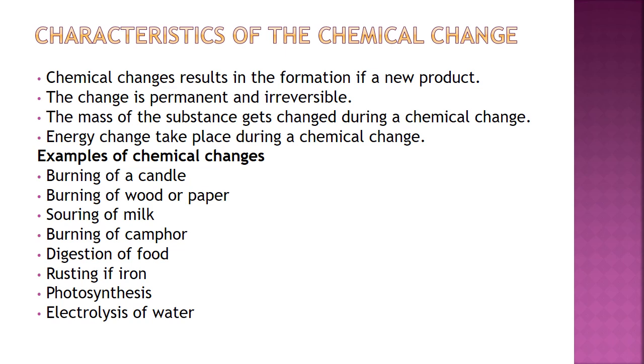Examples of chemical changes are burning of candle, burning of wood or paper, souring of milk, burning of camphor, digestion of food, rusting of iron, photosynthesis, electrolysis of water, and finally combustion of fuel.